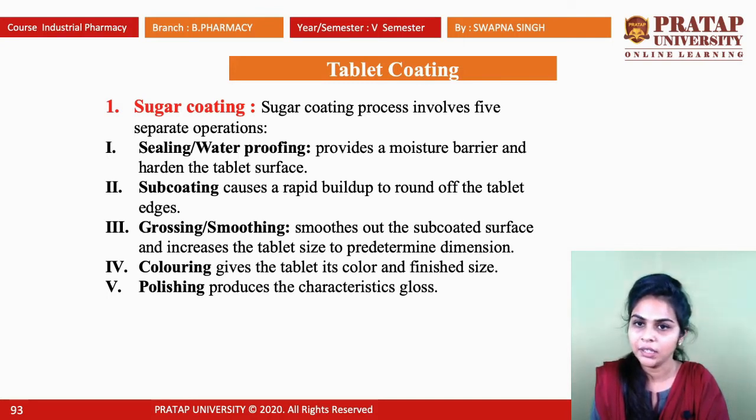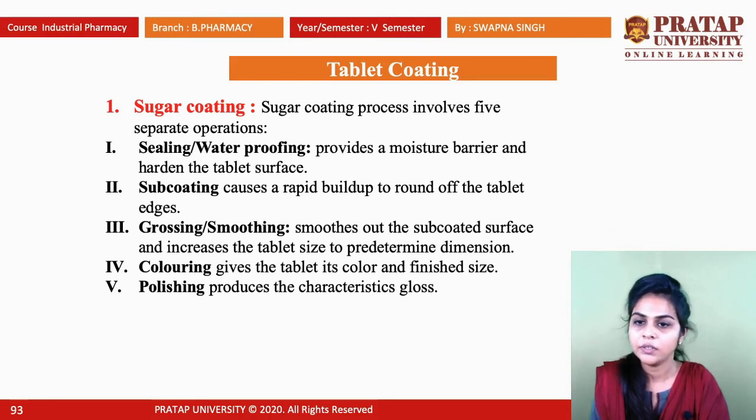First one is sealing or waterproofing. This step provides a moisture barrier and hardens the tablet surface. After the sealing or waterproofing, we perform the subcoating step, or subcoating operation, which causes a rapid build-up to round off the tablet edges.